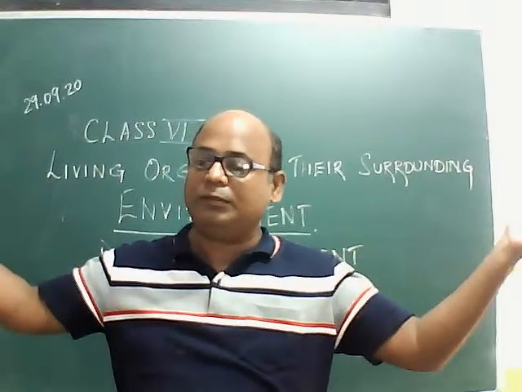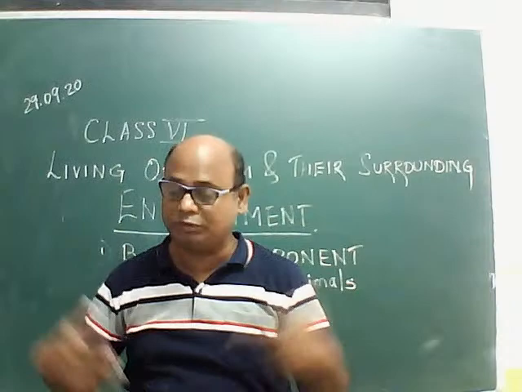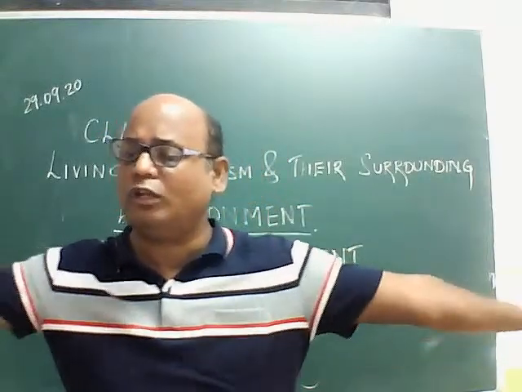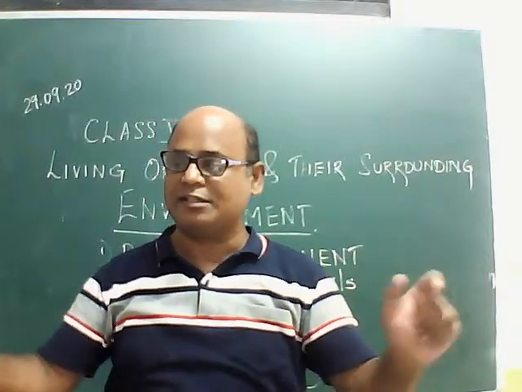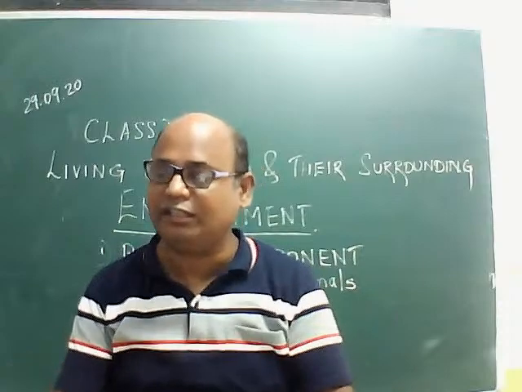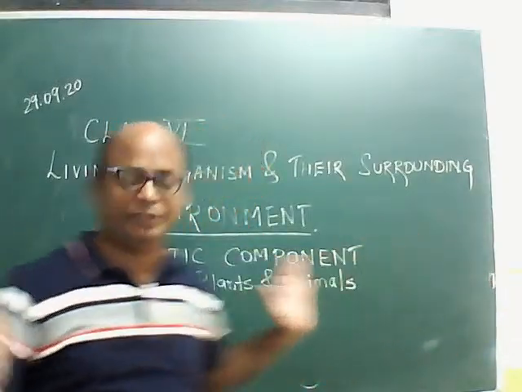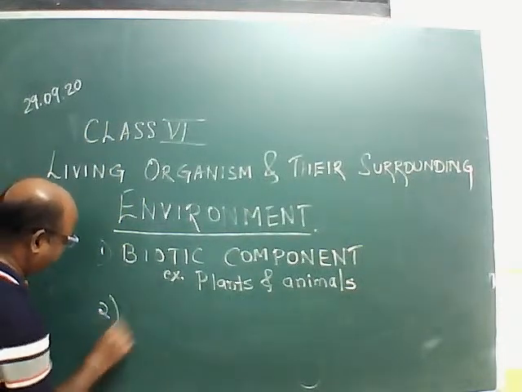The sunlight, the warmth given by the light, all these are non-living things. Rocks, minerals, salts, soil, water, air, all they are abiotic component of the environment. So we will call them abiotic component.